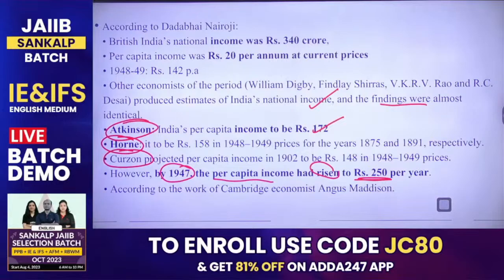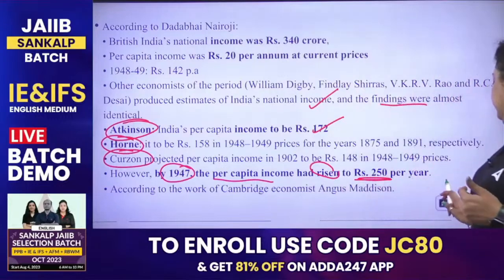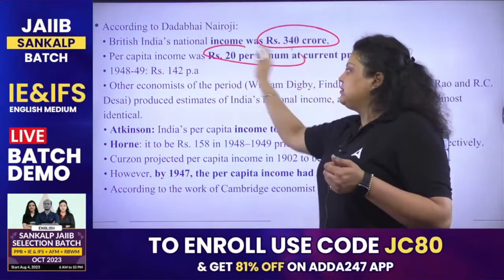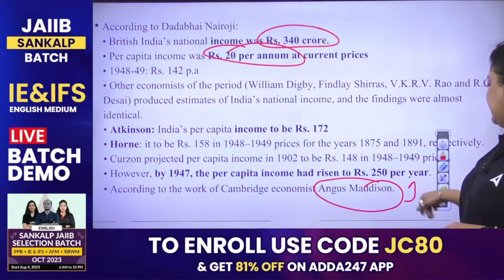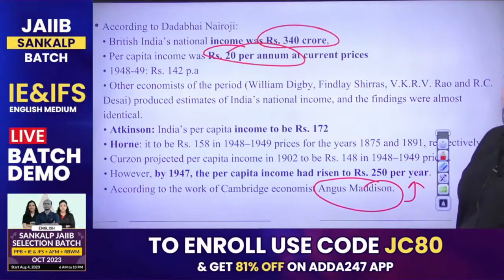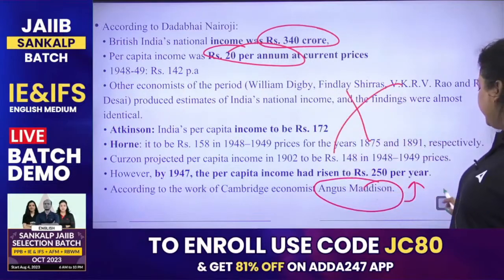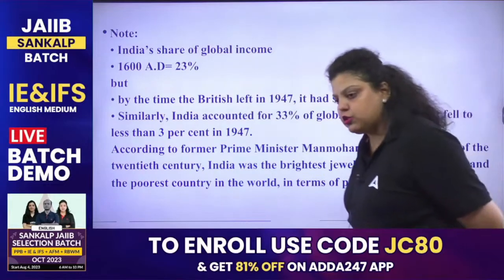So you have to remember only two data points: the first estimation of Dadabhai Naoroji, and what you have to memorize about Madison. These two data about the national income estimates, per capita estimates, you have to remember. All the rest is not required to be remembered. Clear?